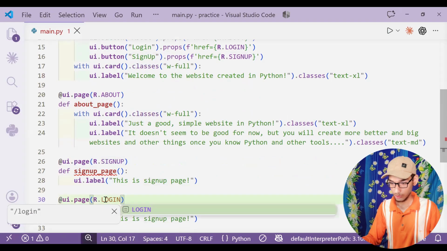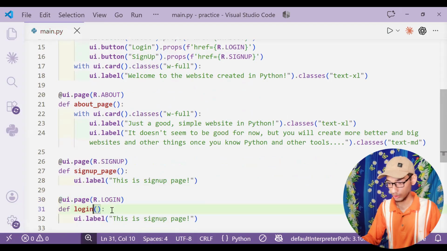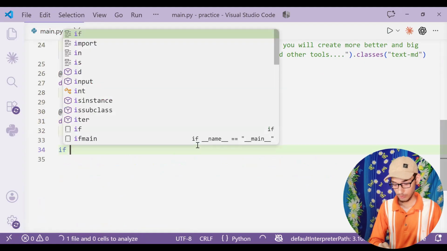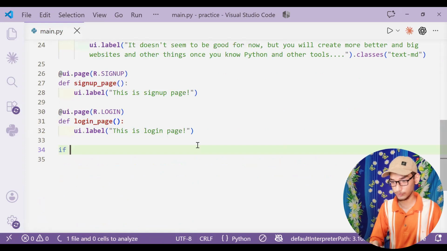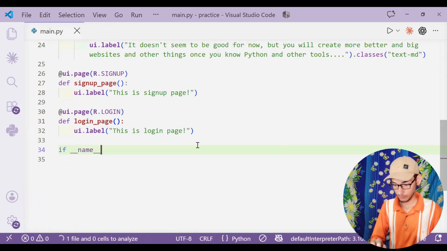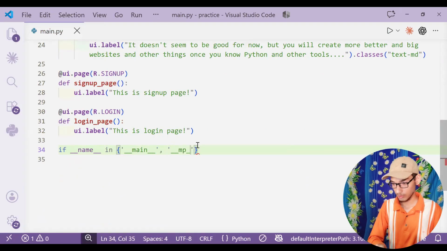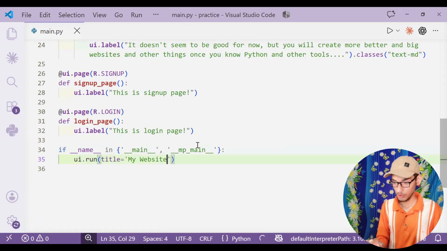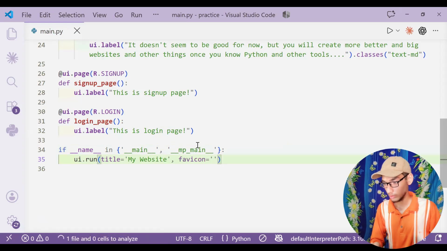Login, and then it is the login page, and then login comes here, and then if name in main or multiprocessing, then UI.run, and the title would be my website, and then the fav icon would be the snake. The snake, okay.